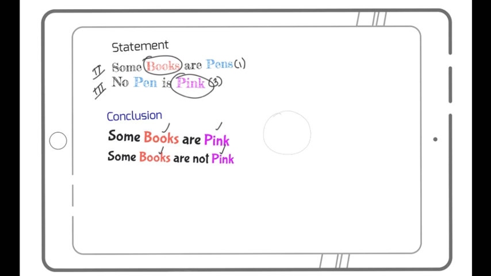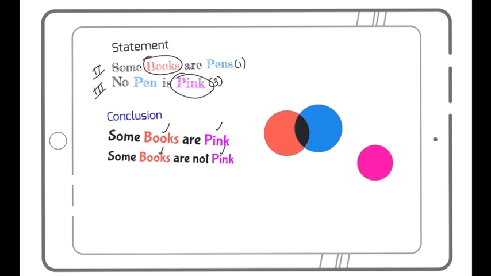So I start with this first, book. I fill it here. This is my book. Some books are what? Pens. So some books are pens. I'll draw an intersection of books and pens here. This intersection, this black part, will be some books which are pens. And no pen is pink. Now, no pen is pink, so let's draw this now. This is my pink, which is a separate entity here, represented by a pink color. So this is my pink, so that no pen is pink.